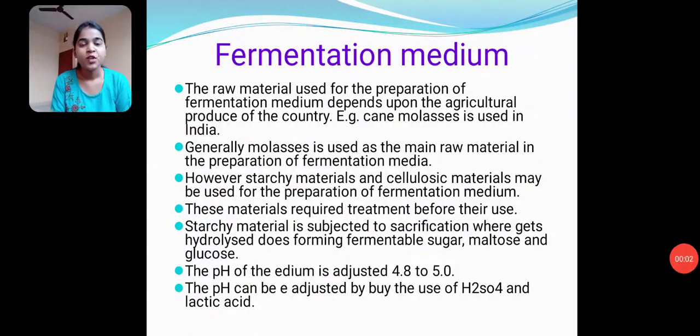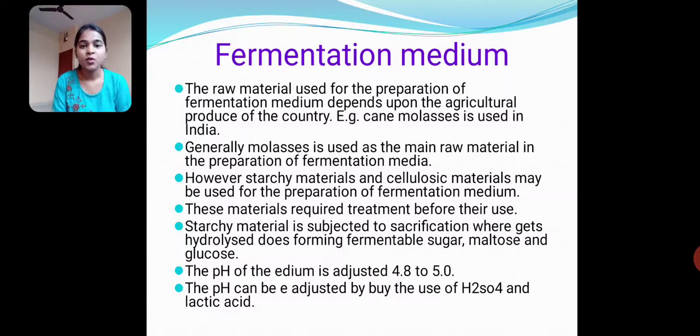Fermentation medium. The raw material used for the preparation of fermentation medium depends upon the agricultural produce of the country. For example, cane molasses is used in India. Generally, molasses is used as the main raw material in the preparation of fermentation media. However, starchy and cellulosic materials are also used, but these materials require treatment before their use. Starchy material is subjected to saccharification, where it gets hydrolyzed, thus forming fermentable sugars, maltose and glucose.